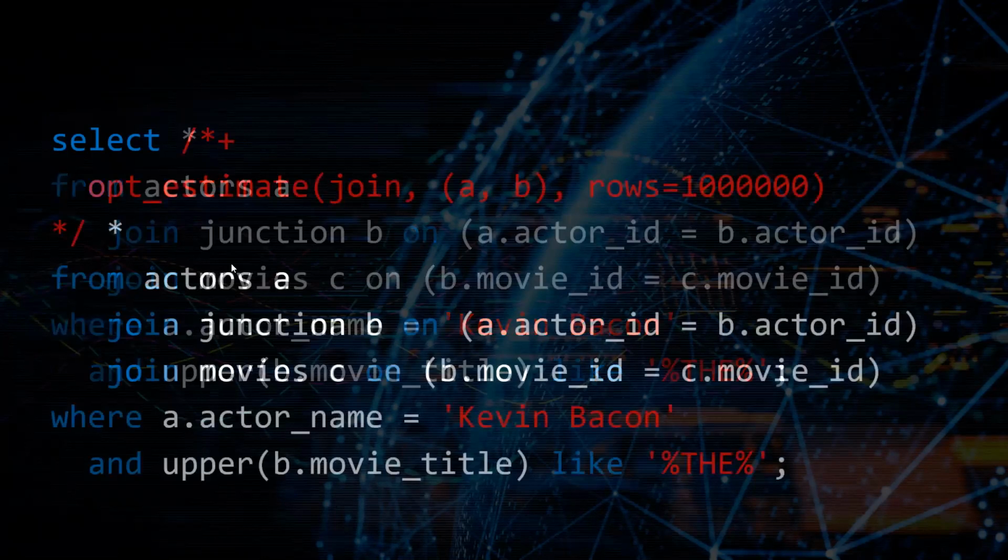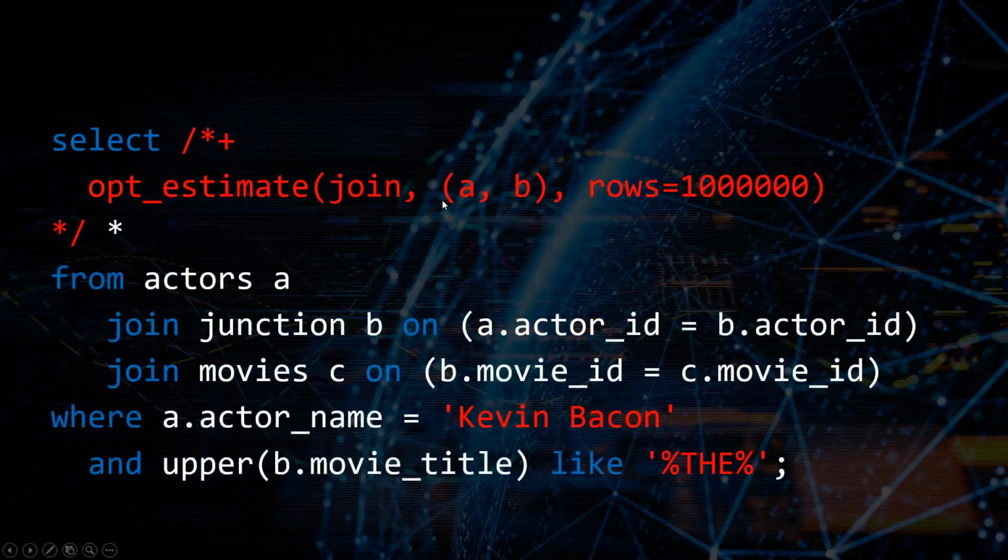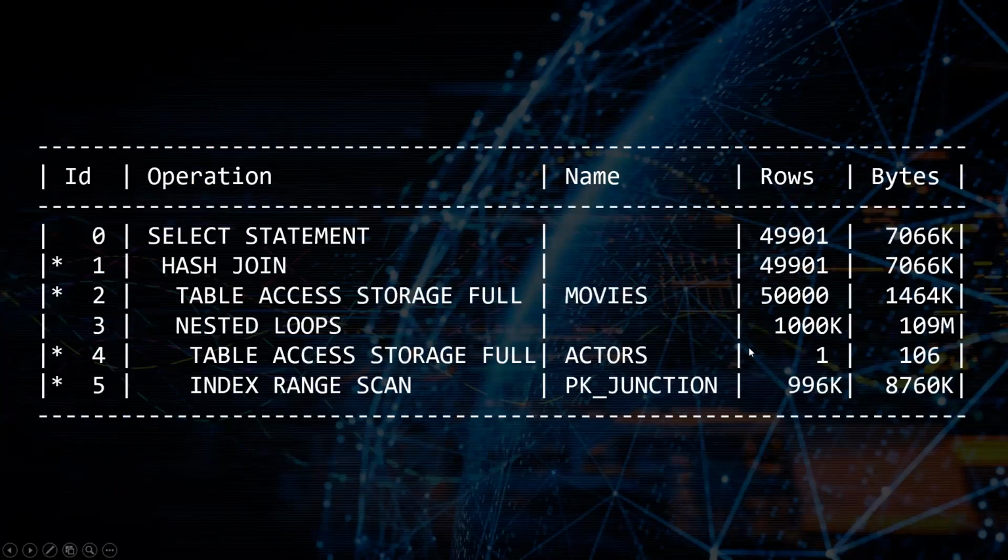So if we incorporate this join estimate hint here, we tell Oracle, hey, when you join A to B, you're going to end up with 1,000,000 records. What happens now is you can see that Oracle actually paid attention. It says 1,000, and in this case an additional 1,000, so this is actually 1,000,000. Don't let that confuse you. Oracle says we're going to have 1,000,000 records when we join the actors and the junction table. Whereas if we join to the movies table, Oracle's filter is still a little bit off here.